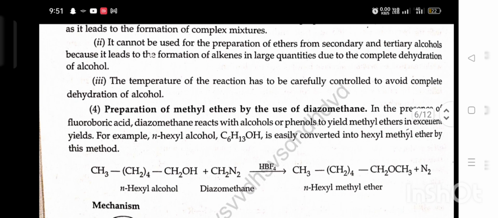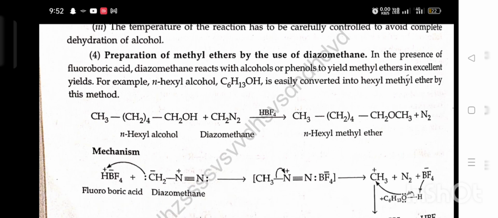in the presence of fluoroboric acid. Diazomethane reacts with alcohol or phenols to yield methyl ether in excellent yield. For example, N-hexyl alcohol, C6H13OH, is easily converted into hexyl methyl ether by this method.